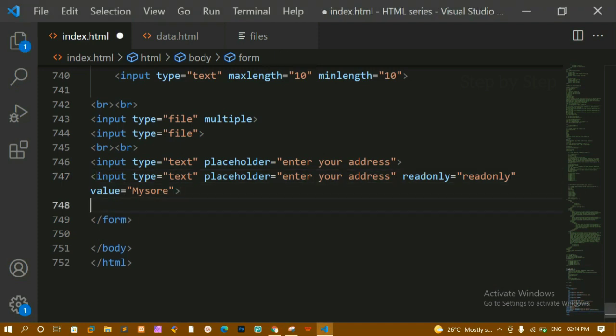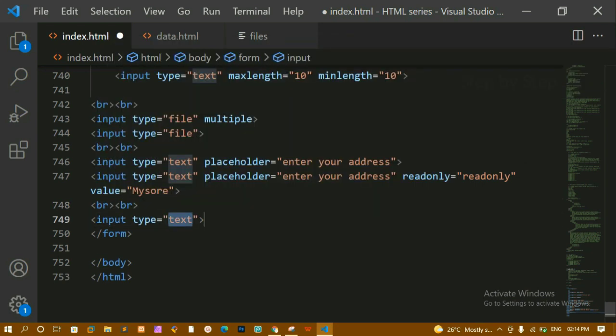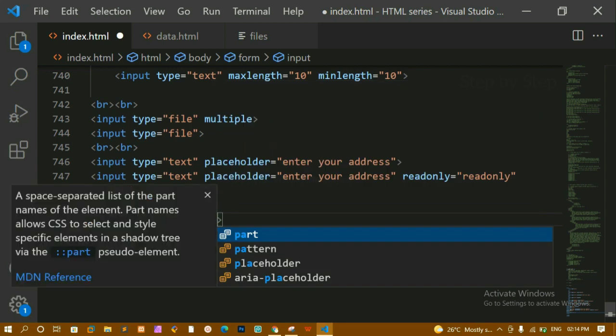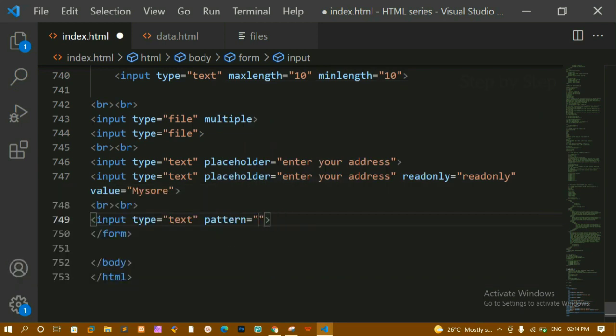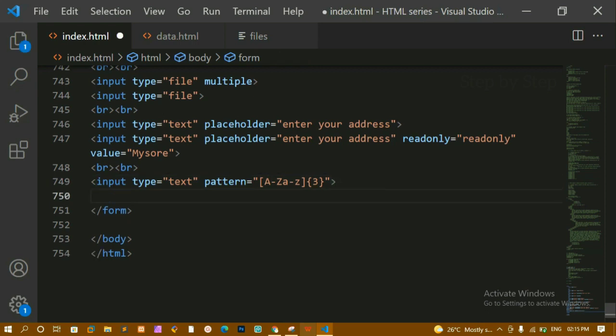Then we are having the pattern attribute. Below this I'm going to write an input field, and inside this type is equal to text, and here I'm going to give the pattern. Inside this I'm going to write capital A to Z, and also small a to z. Okay, this pattern I have to insert, and also I can insert only 3 digits or 4 digits. Okay, for a country code you can use this one. Whenever you want to give a code for any country, then you can use this pattern attribute, and you can give any pattern.